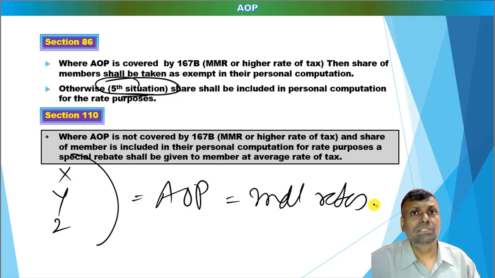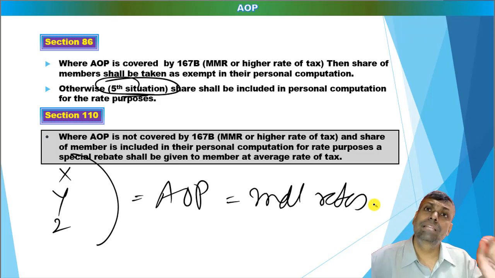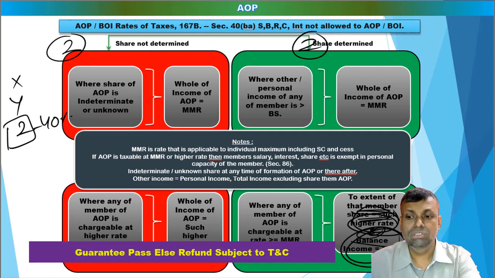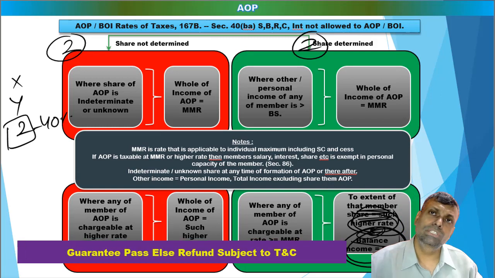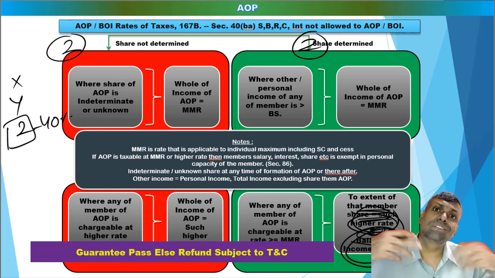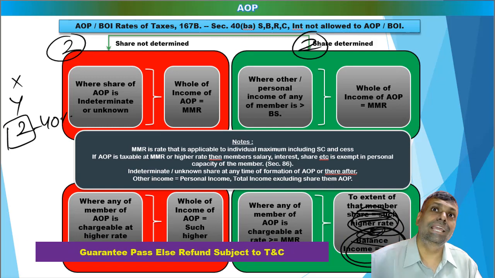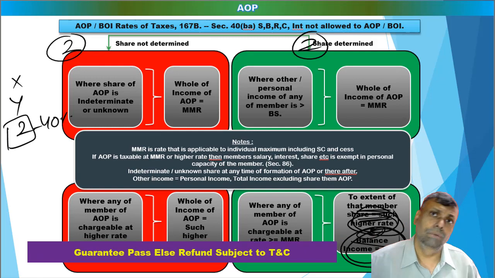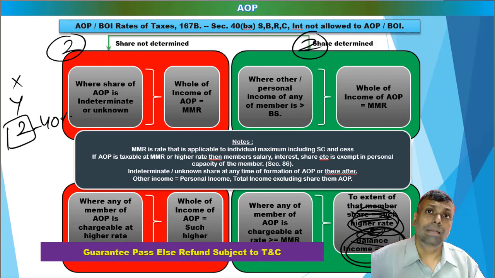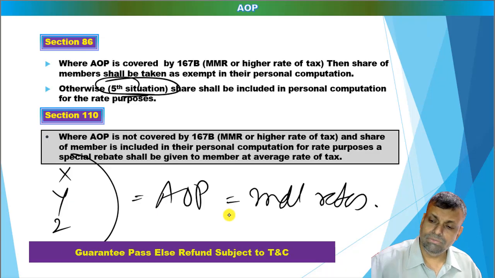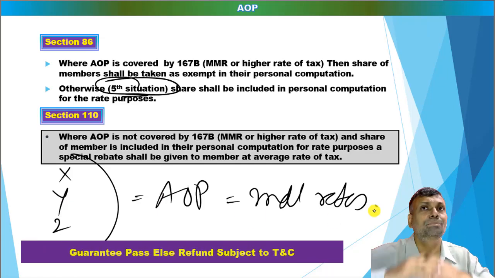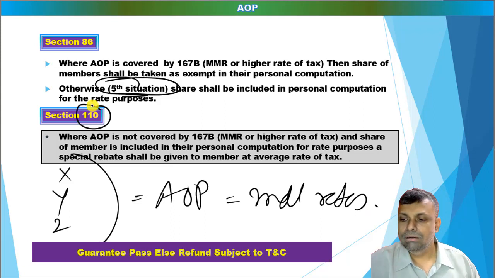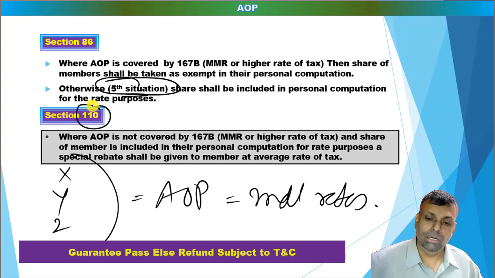The final message is that if the AOP, friends, is chargeable at the MMR or such higher rates of tax, that means if the AOP is covered by any of these situations, and this is the 167B situation, in this particular situation the share of the member in the hands of the member will be exempt, just like a partnership firm. But I will never call it a partnership firm. But in that situation, it is exempt. But if the AOP is subjected to the individual rates of tax, that means this fifth situation, then there is a special rebate working which is to be done, and that particular one is covered by section 110 also. In that particular case, the share of this particular member will be included for rate purposes.